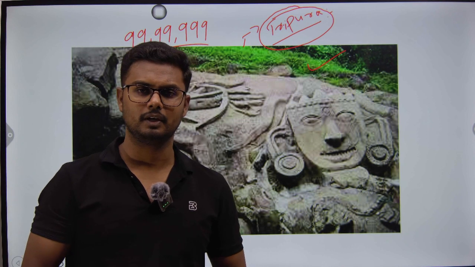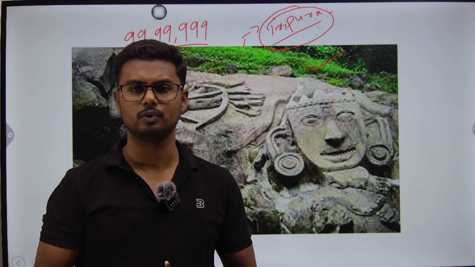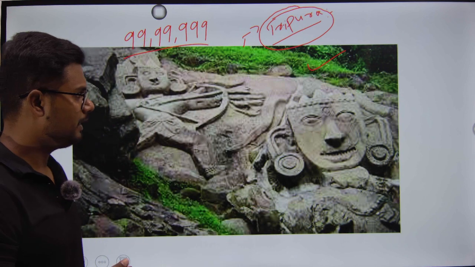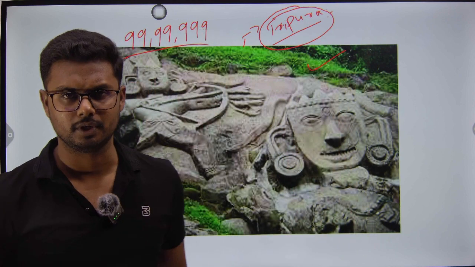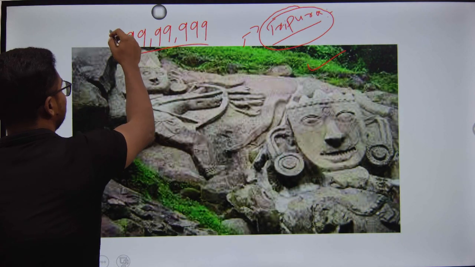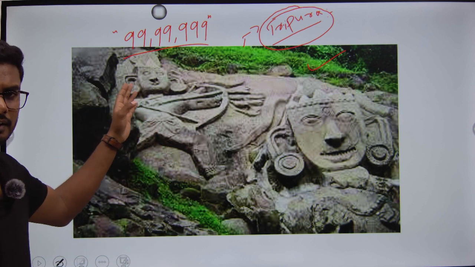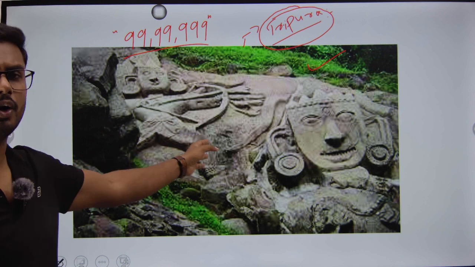Sunrise happened, and when Shiva got up and was about to leave, he looked back, and no god or goddess was awake. So he felt bad and immediately gave a curse, saying that each of you become a stone sculpture. With that, all those 99,999 gods and goddesses immediately turned into rock sculptures.